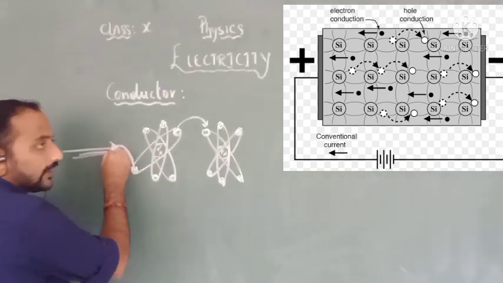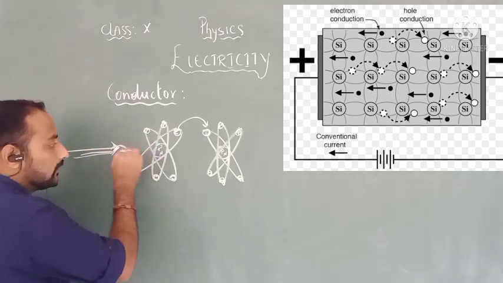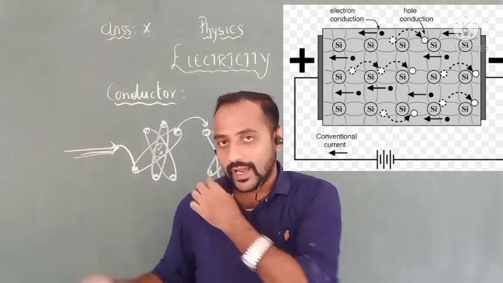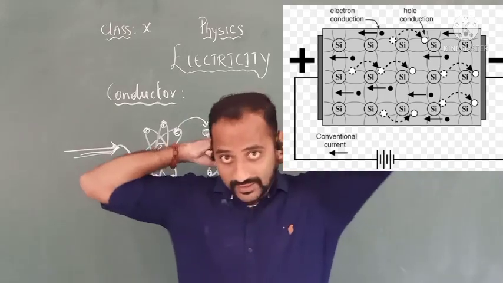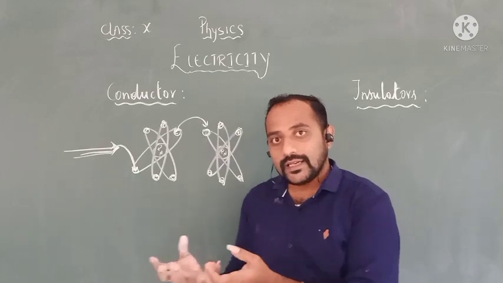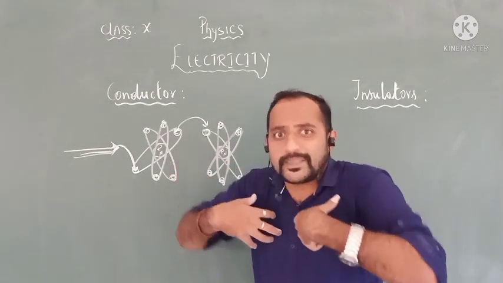Again, when I supply a charge to this iron, the same happens. Substances that allow electricity are, in a way, asking the charge to come and giving it a space.